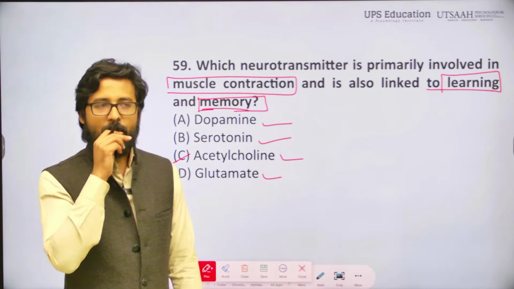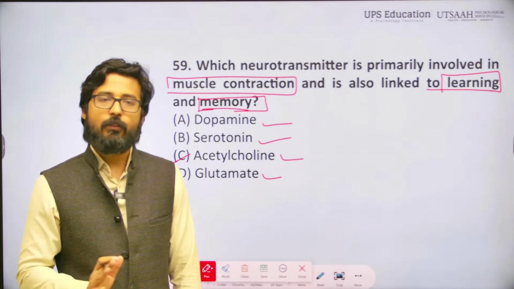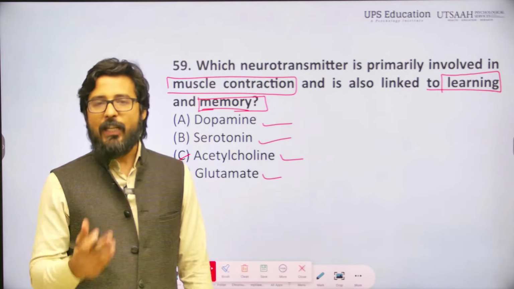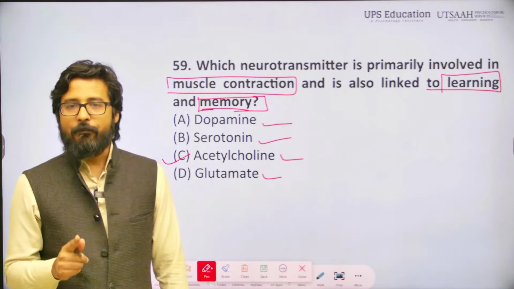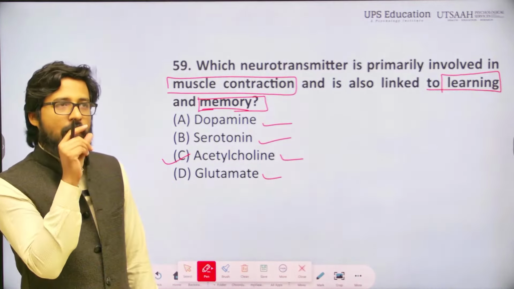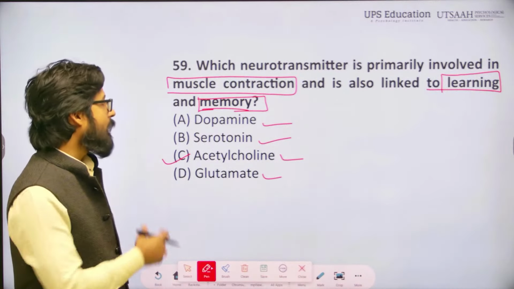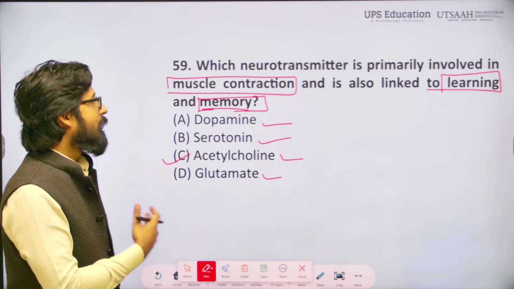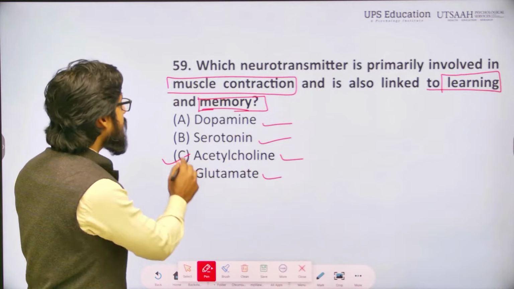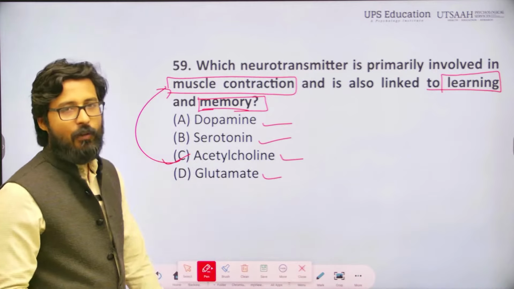So additionally, I would like to mention that it is involved in various cognitive processes, including, as I told you, muscle contraction as well as learning and memory, particularly in areas like the hippocampus. So if the hippocampus area is stimulated because of acetylcholine, it plays a role related to memory and learning, and acetylcholine is also strongly connected to muscle contraction, so we can choose acetylcholine as the correct one.